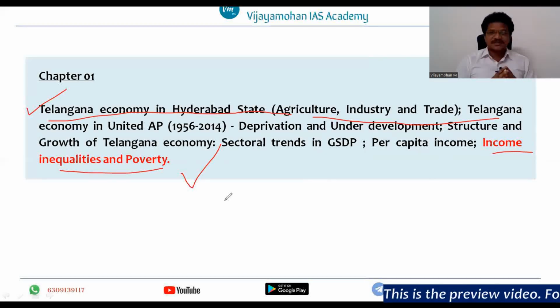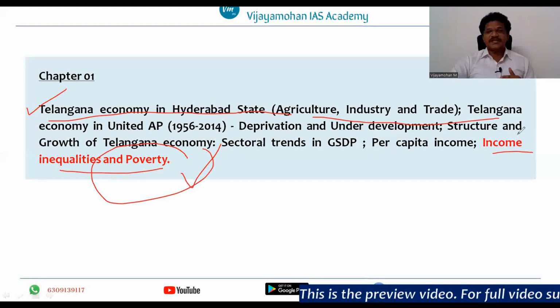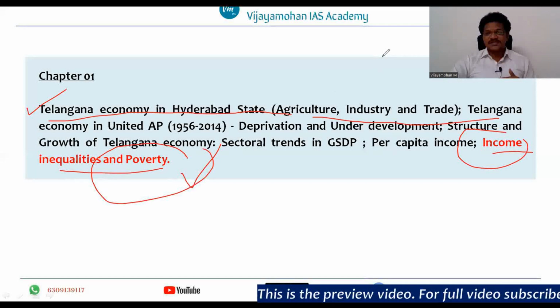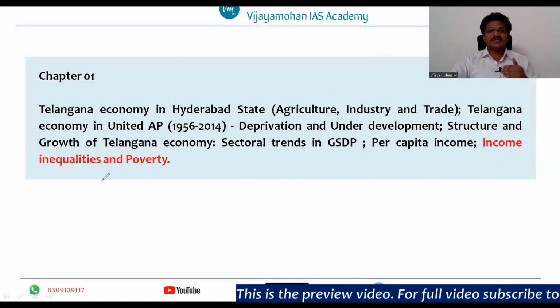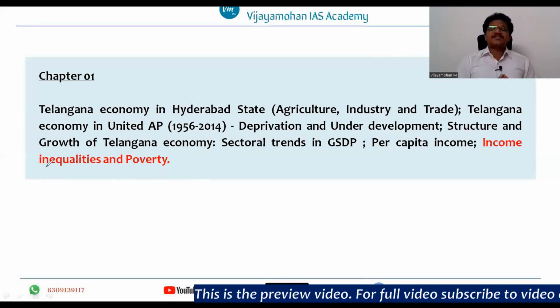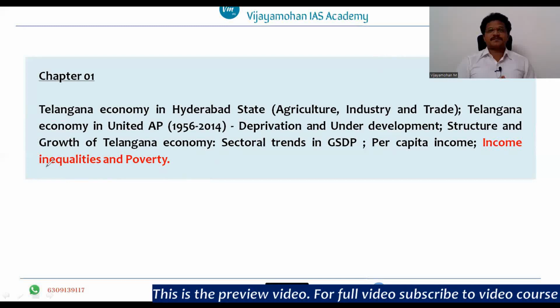So there is a chance that examiner might be having an idea or might be thinking to give question based on poverty and income inequalities in Telangana, right? So considering the facts of the political situation and the economic situation in the center and state, income inequalities and poverty are also important for your examination.